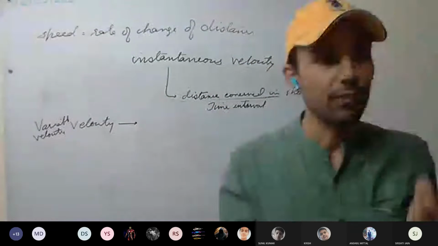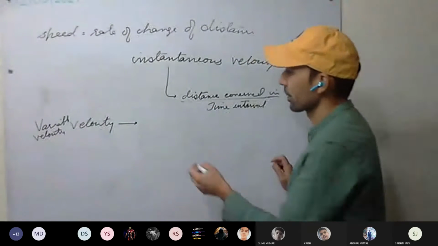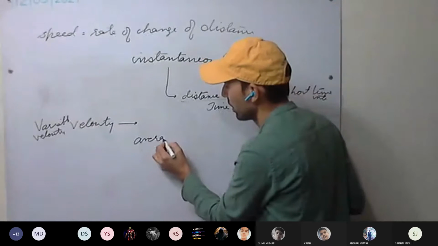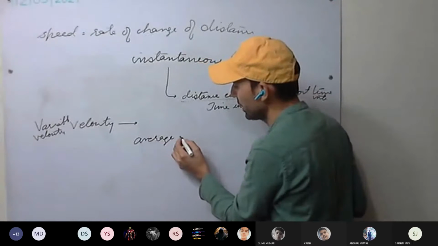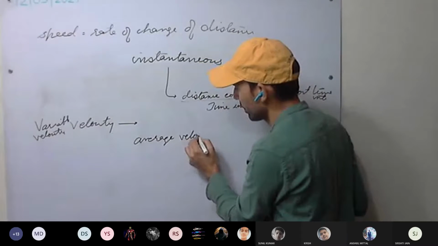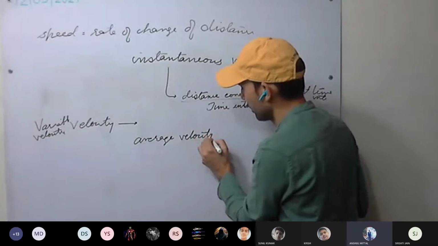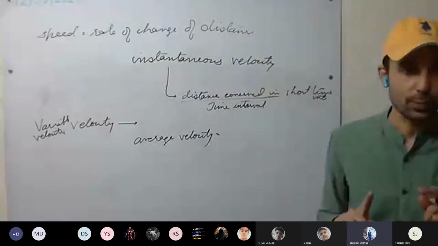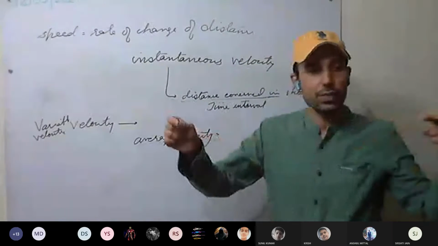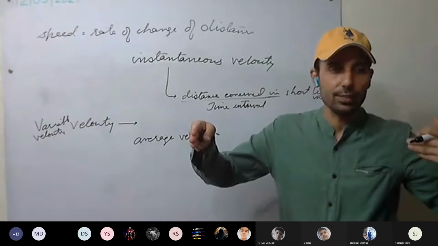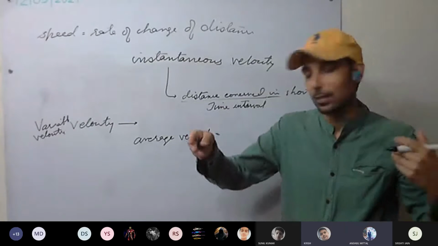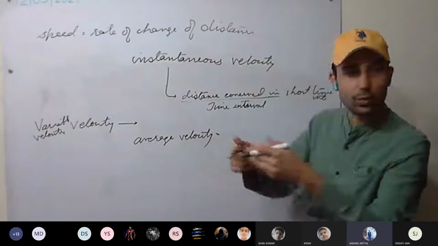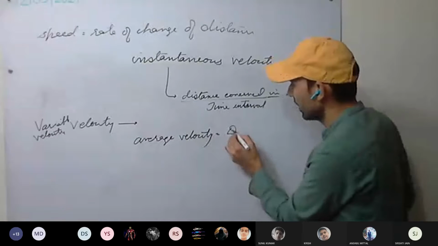Okay, average velocity means, what was average speed? Total distance upon total time. So for average velocity, what do we have instead of distance? Displacement. Total displacement, or the magnitude of displacement, that's the same thing here.